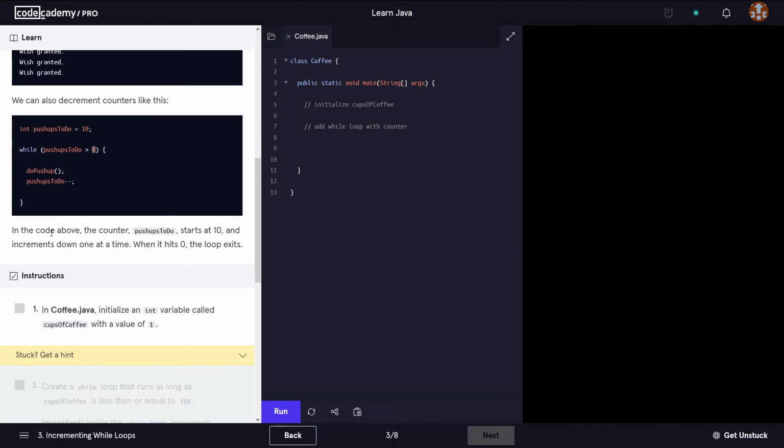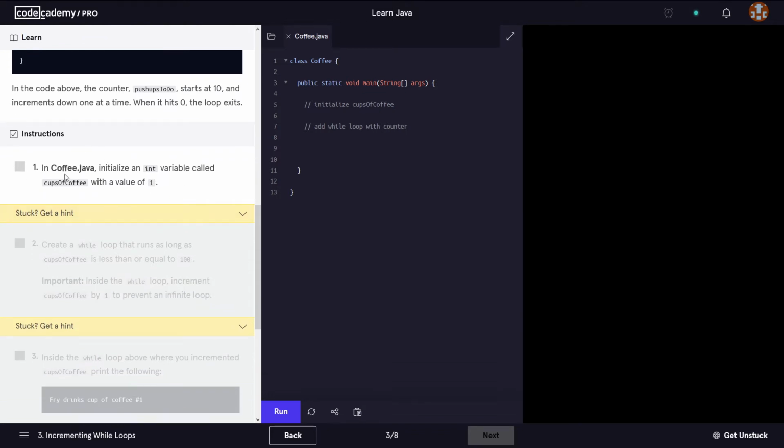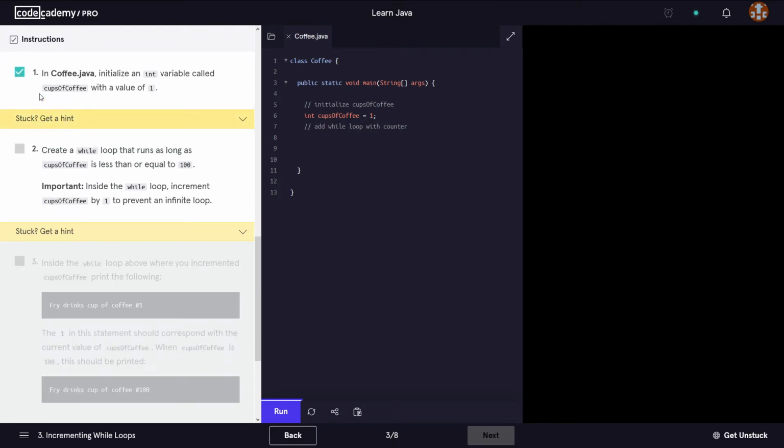Okay. And in the code above, the counter push-ups to do starts at 10 and decrements down 1 at a time. When it hits 0, the loop exits. Now, if we have a look at the instructions, it says in Coffee.java, initialize an int variable called cups of coffee with a value of 1. So we need to initialize this. We say int, the name of the variable, and the value that we assign it is 1. Okay, let's run this. Okay, instruction number 1 is done.